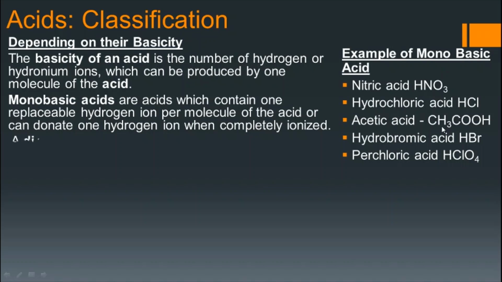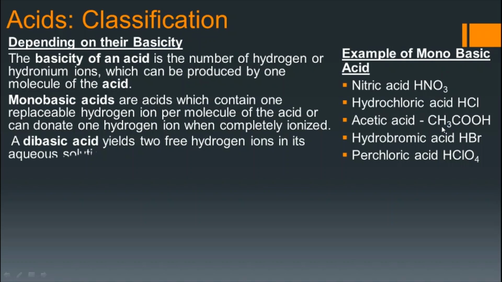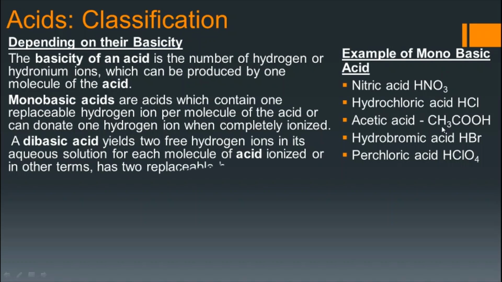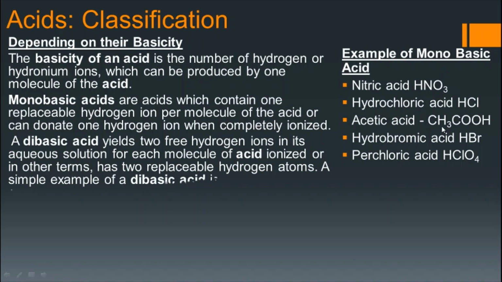Now let us come to dibasic acids, which yield two free hydrogen ions in their aqueous solution for each molecule of the acid ionized, or in other words, dibasic acids contain two replaceable hydrogen atoms. A simple example of a dibasic acid is the common acid, sulfuric acid, H2SO4.